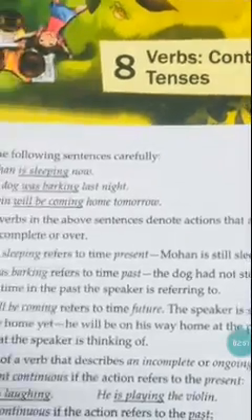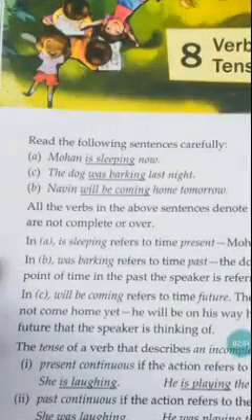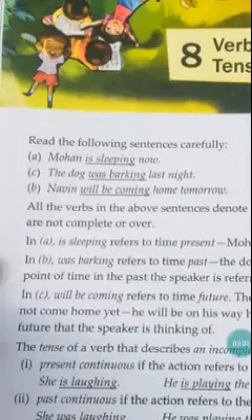Let us see. Whoever has textbooks, kindly open the New Grammar Tree, page number 32. Read the following sentences carefully. Mohan is sleeping now. The dog was barking last night. Navin will be coming home tomorrow. If you observe, all the underlined words end with ing forms.